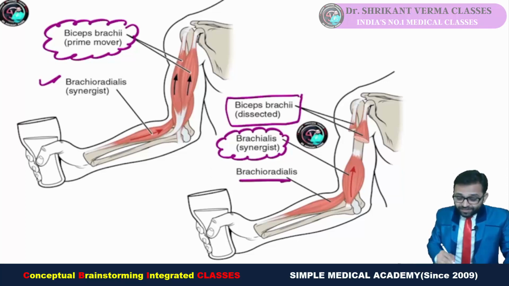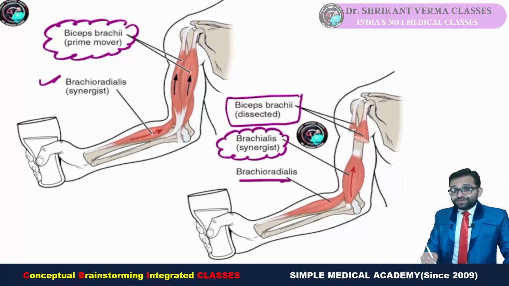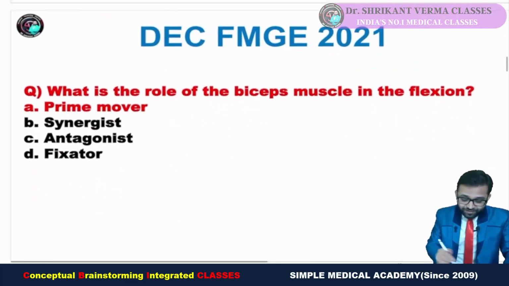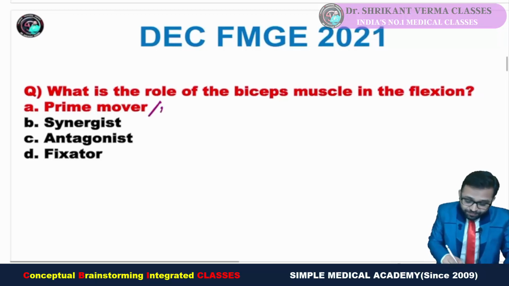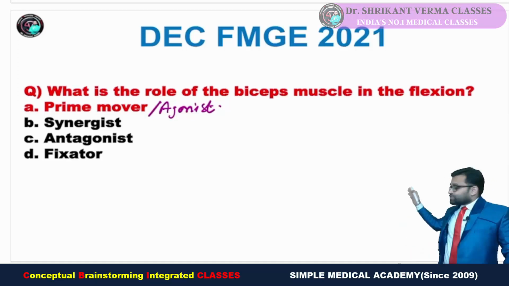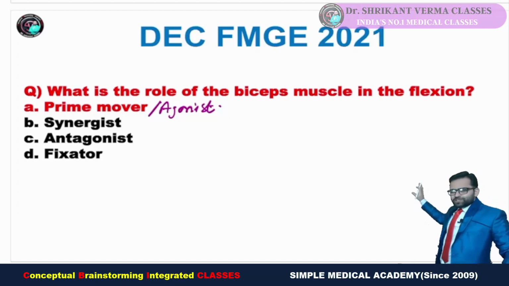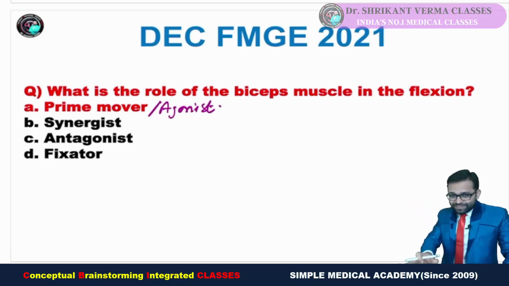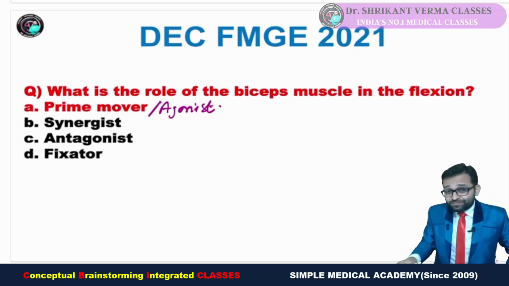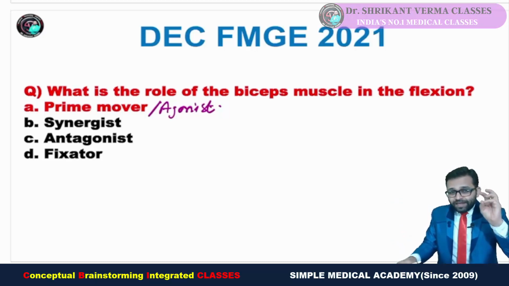While the brachioradialis is also a synergist, the triceps will be the antagonist. So the answer to this question is that biceps is the prime mover, also called the agonist. Getting the point? Fine. So this was one kind of unexpected question, but not too unexpected. It is even given in all the general anatomy handbooks, even BD Chaurasia's textbook. So you must know these four terms. Get ready for FMG 2022 for this agonist, antagonist, fixator, and synergist topic.